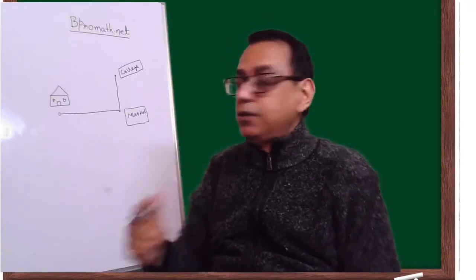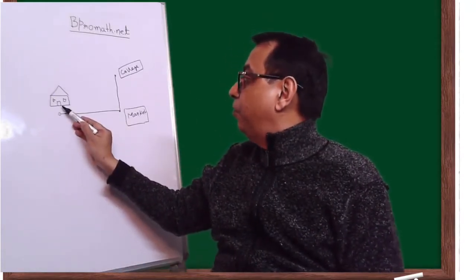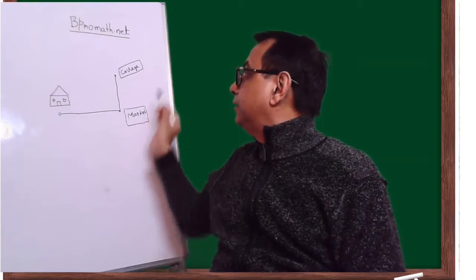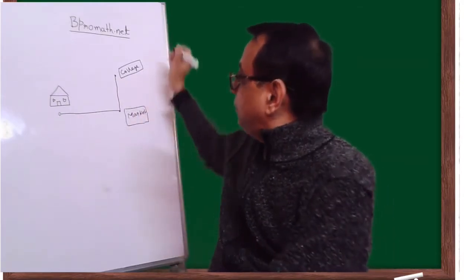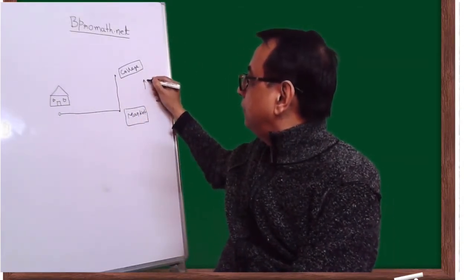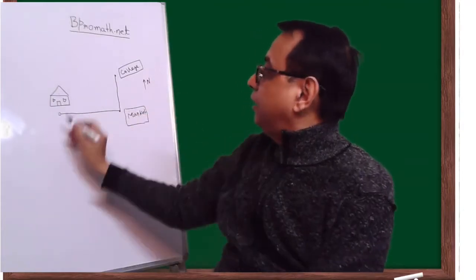So first let me draw this so that it is easier for you to understand. As you can see, it's your home, this is the market, this is the college. Let's say this is the north direction, and so this direction will be east, right?